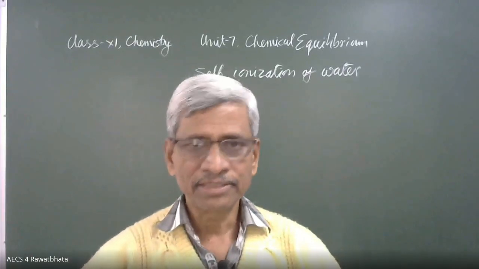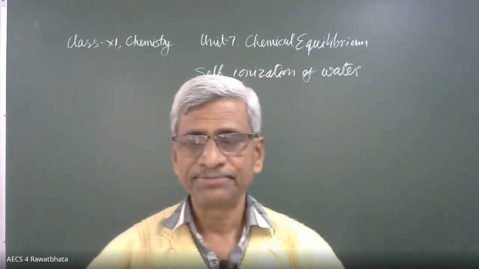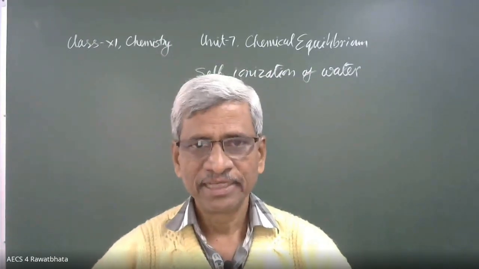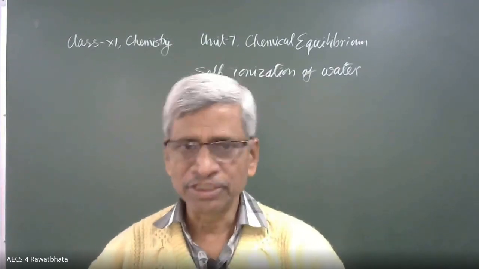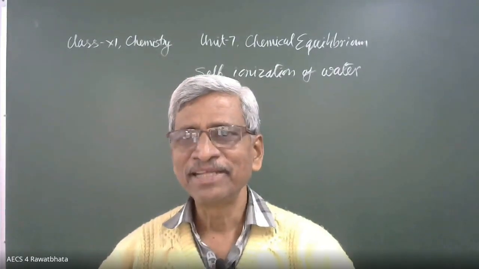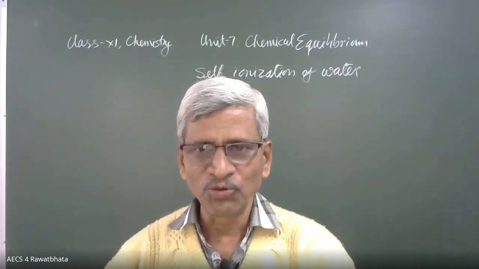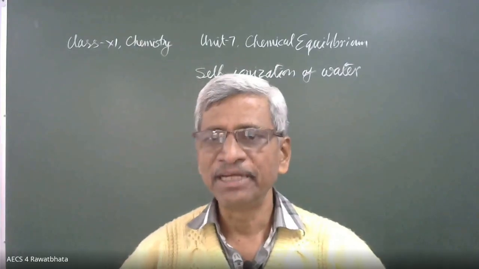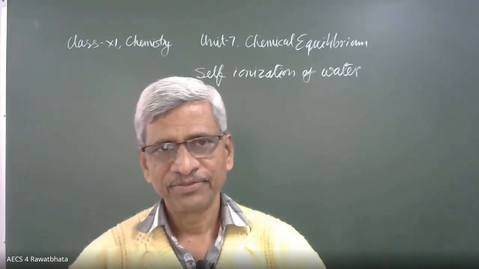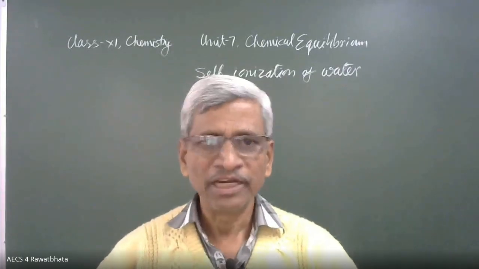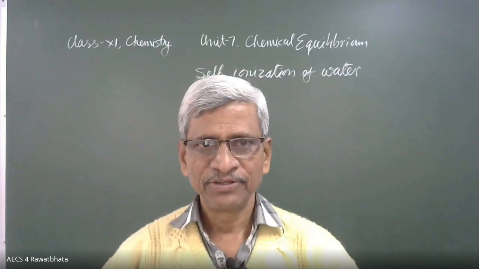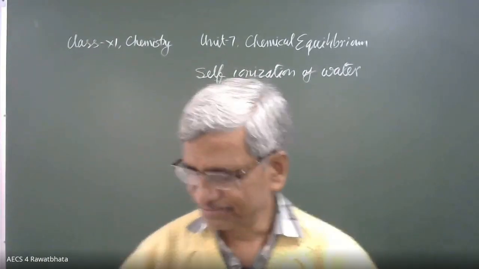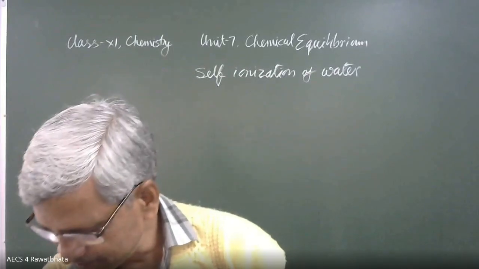This last concept, the Lewis concept, has a drawback. It is so general, too general, that it explains so many compounds which have no link with acid and base, even then it is explaining their acidic and basic character. So it is so general. Being too lenient is also not good. This last concept is so lenient, so general that it loses its identity and its utility.